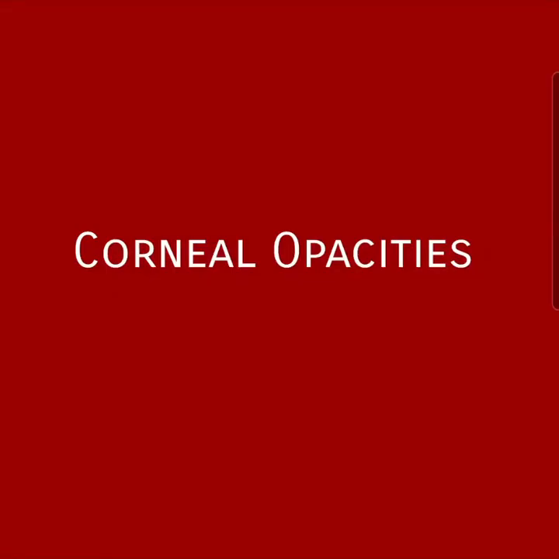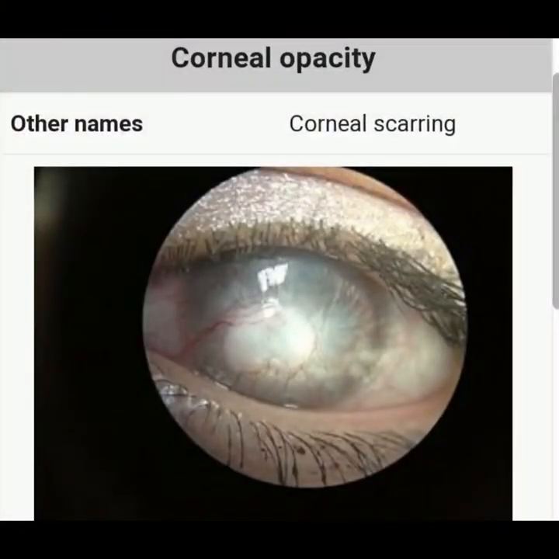Corneal opacity means loss of normal transparency of the cornea. As you know, the cornea is the transparent part of the outermost layer of the eye, that is sclera. Through this layer, light enters the eye and we are able to see things.